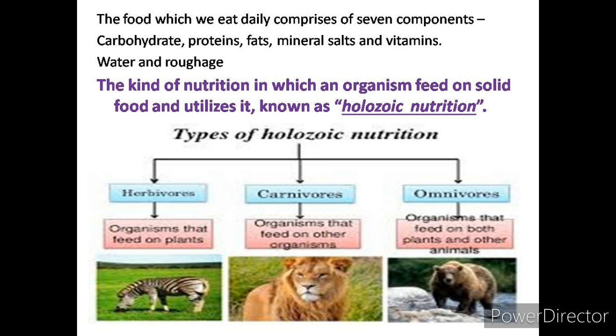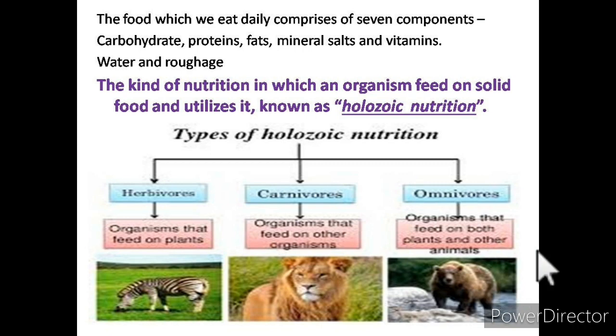The kind of nutrition in which an organism feeds on solid food and utilizes it is known as holozoic nutrition. Types of holozoic nutrition are herbivore, carnivore and omnivore. You know that herbivores are the organisms or animals which take their nutrition directly from green plants, for example goat, deer, zebra.